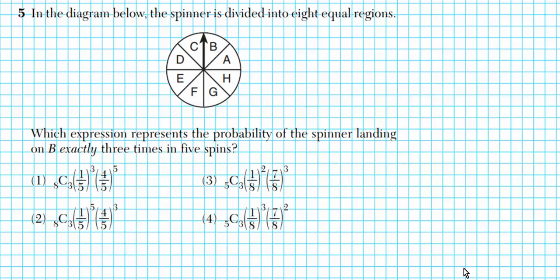All right, let's take a look at number 5. It says, in the diagram below, the spinner is divided into 8 equal regions. Which expression represents the probability of the spinner landing on B exactly 3 times in 5 spins? Okay, so this is a binomial probability problem.